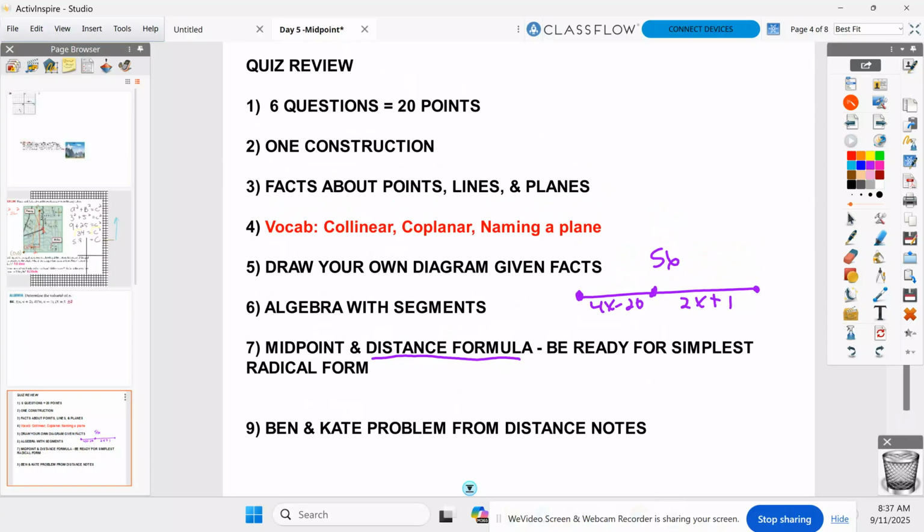I want you to make a note. Hey, guess what's not on here? Day 1, what did we do? What was the topic on day 1? Fold it up, open it. You see it on here? Do you see it on here? That means it's not on there. I'm going to save that for the test. All right, so one less thing to worry about is a net tomorrow. Don't worry about nets. It's not on the quiz.